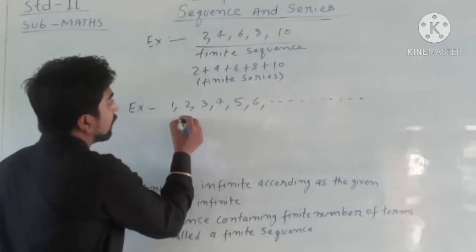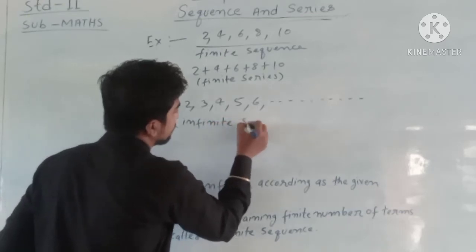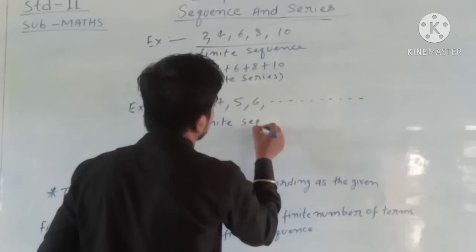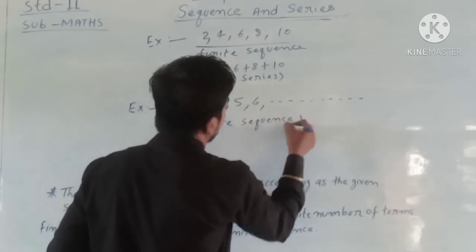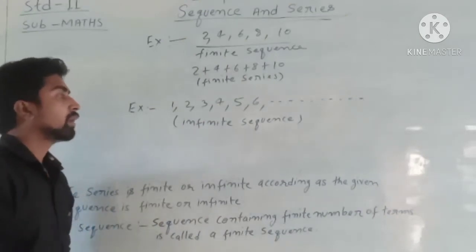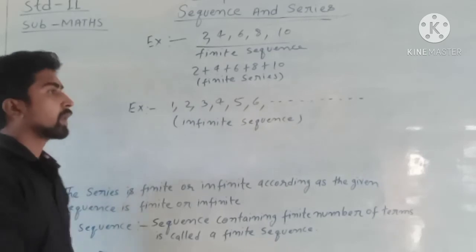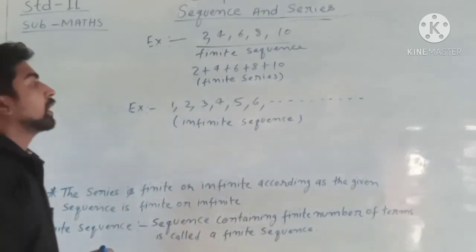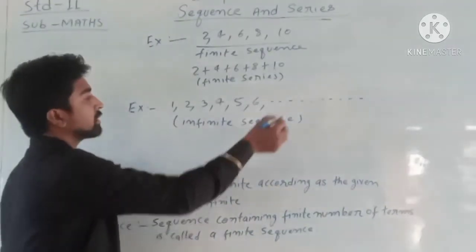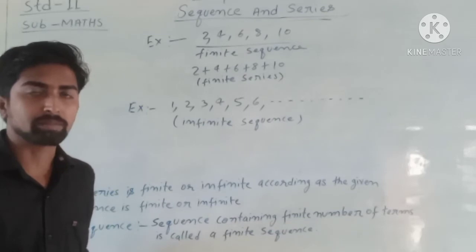This is an infinite sequence because this is a sequence of natural numbers, and since we know natural numbers are infinite, in the sequence of natural numbers there are an infinite number of terms.